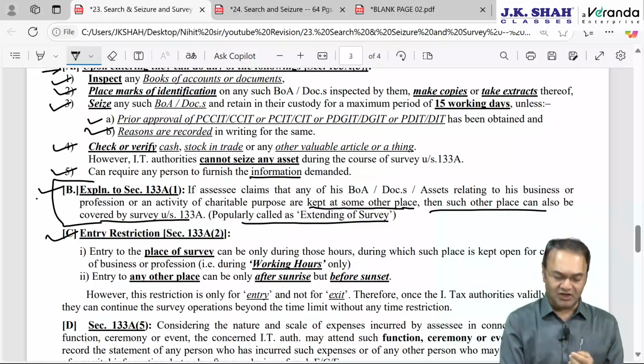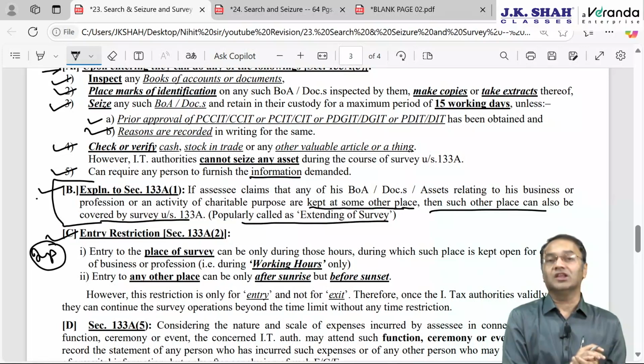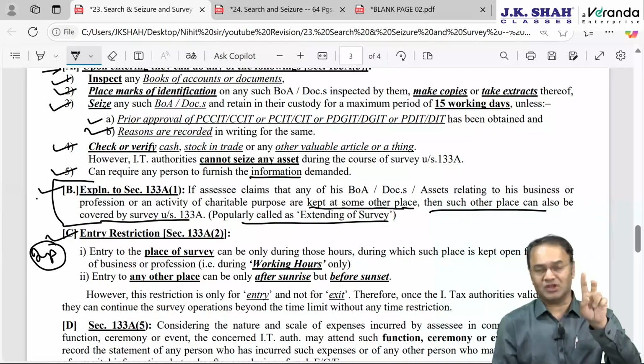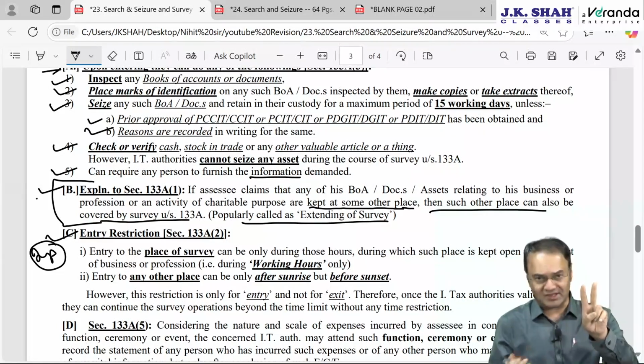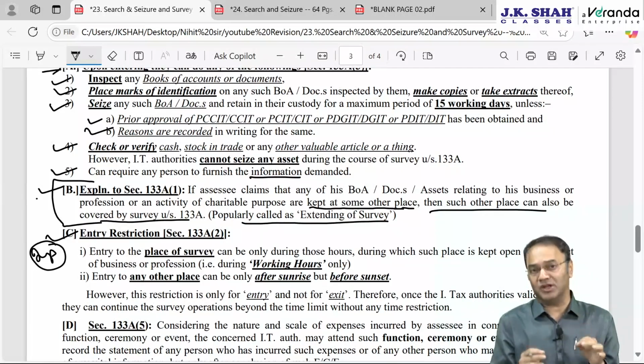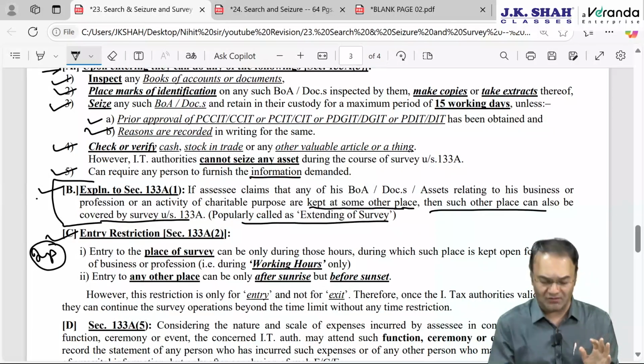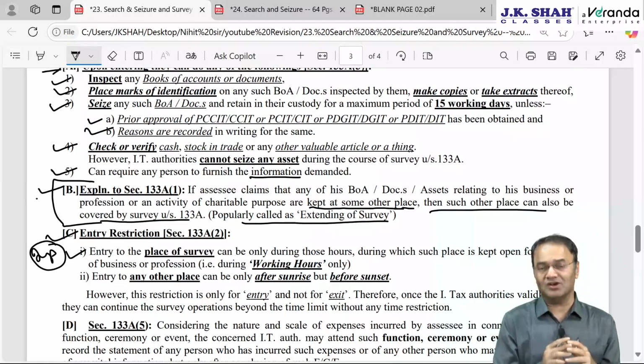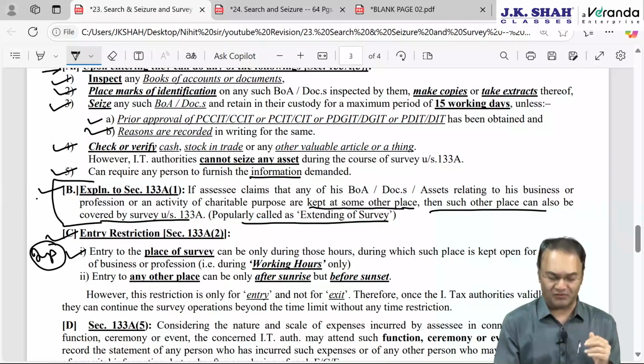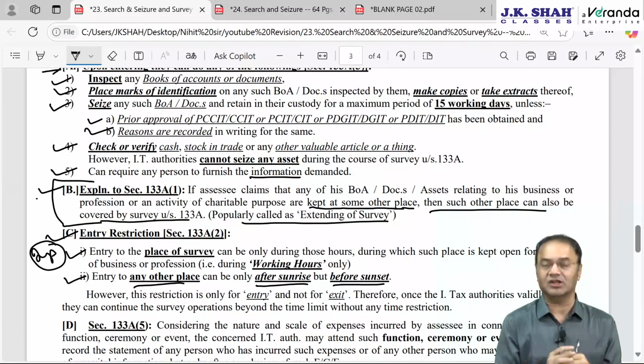Entry restriction, this is very important. Most past exam questions are based on this only. There is a restriction with regards to entry to the place of survey. Place of survey could mean the original place of survey or the place where survey is extended. Could be the assessee's residence, could be the CA office. Entry to the place of survey has to be during working hours, means during those hours at which such place is kept open for conduct of business or profession. But entry to the other place has to be after sunrise, before sunset.